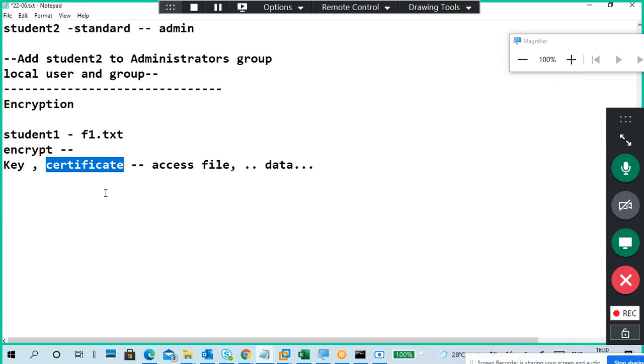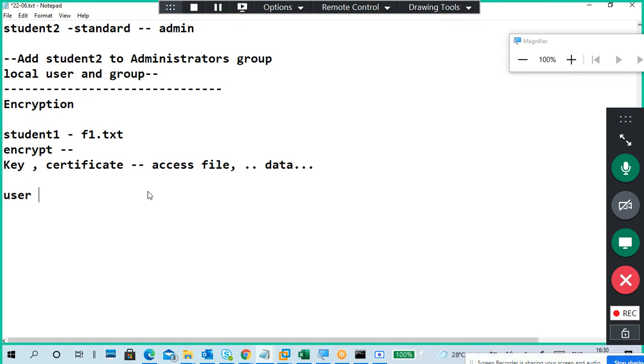We can't see where it is located, but I will show you how to look at that. The user who encrypts the file, by default he has a key also. I encrypted, I have a key. You encrypted, you have a key. That's it. Other users don't have a key.